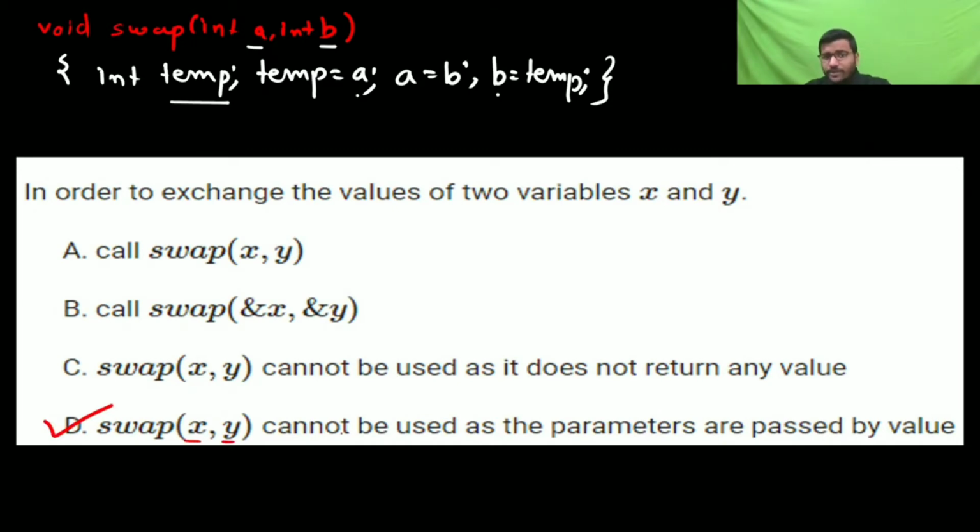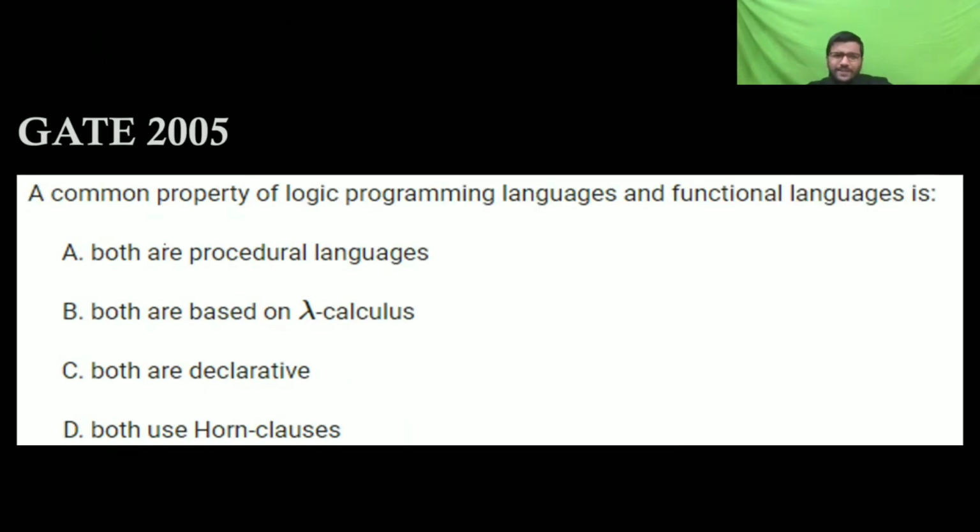Option D says swap cannot be used as parameter, because the parameters are passed by value. If you want to do the swapping of these two, you have to do call by reference like this, and then here you have to use pointers. Okay, understood? You just remember that this is the correct one.